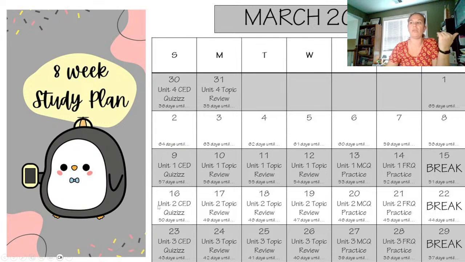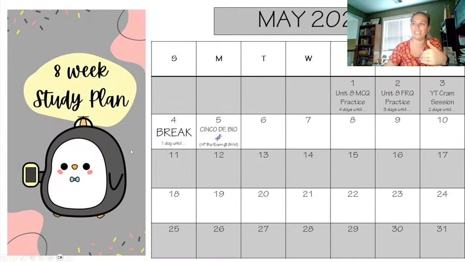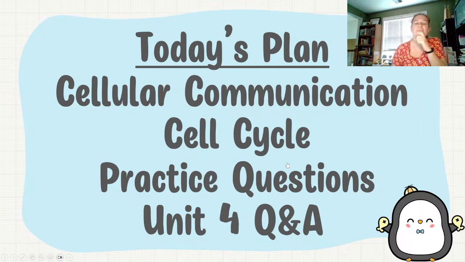So this week would be Unit 1. Next week is Unit 2, then Unit 3. Then we go to Unit 4, Unit 5, 6, 7, and 8. And of course, here you see Cinco de Bio, the AP exam. So today we're doing cell communication, cell cycle, and then there's a little bit of Q&A.